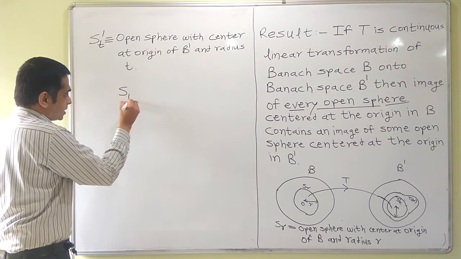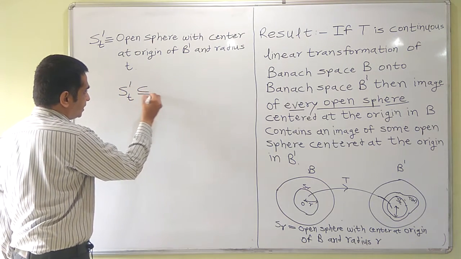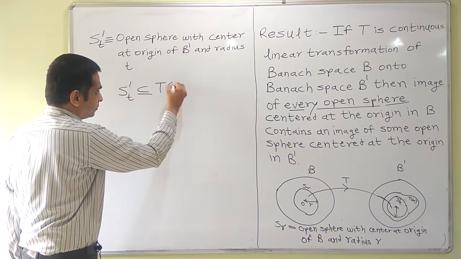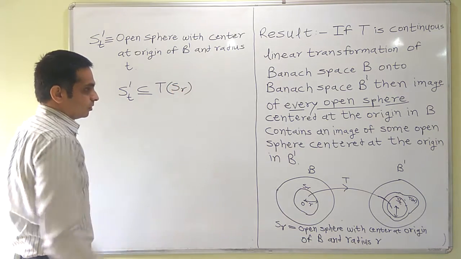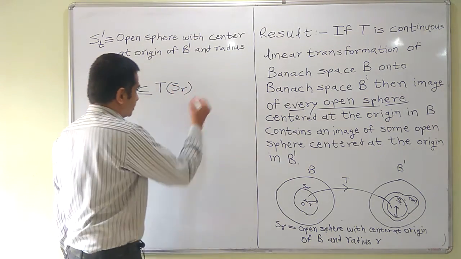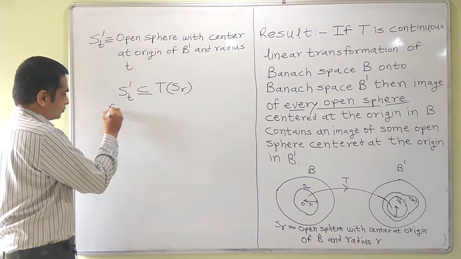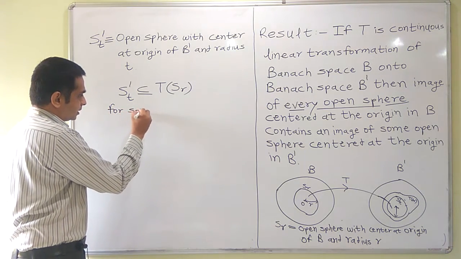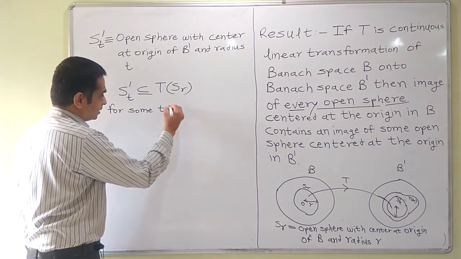So ST dash will be contained in the image TSR for some t greater than 0.